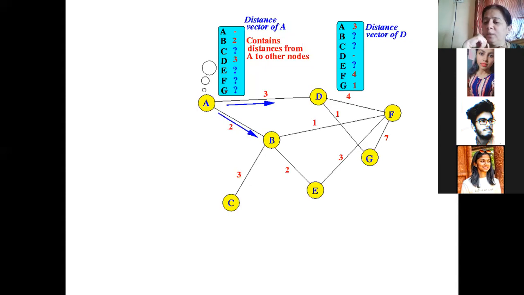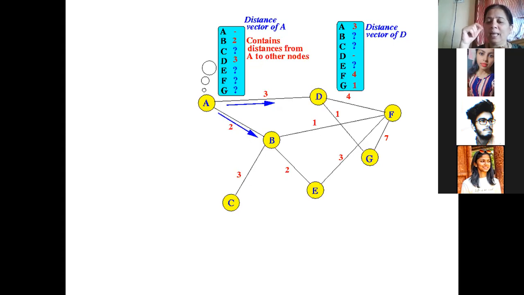Similarly, from A to D, what is the time required? 3. So all others are indirect paths. You can see in that vector a question mark is there. It means that initially, when A starts creating that table, it will only put those paths which it knows directly, which are direct neighbors. Later on, it will update that table. So A to B is 2, A to D is 3.